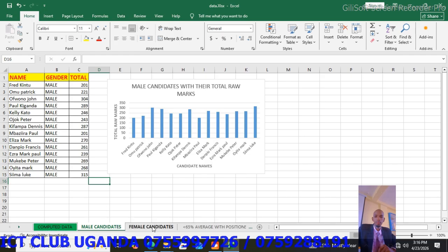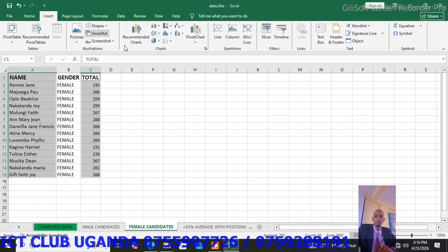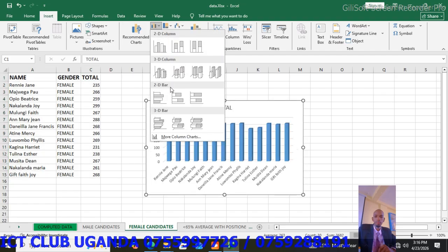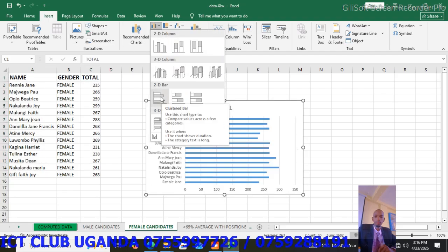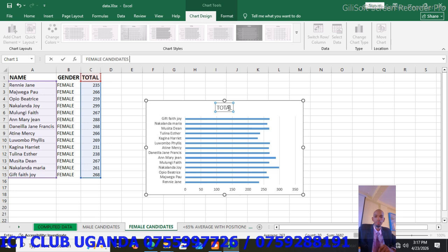Then you can come as well to female candidates. You also draw a graph, highlight the column for the names, hold down the control button, highlight the total, go to insert. Under charts, here we can draw a bar graph. So come and draw a bar graph. Click on title, call it female candidates with their total raw marks.